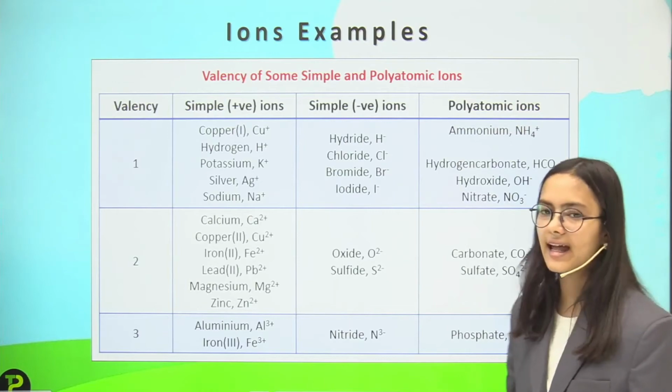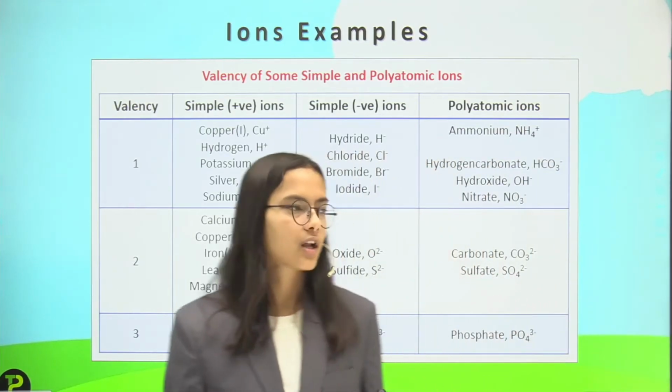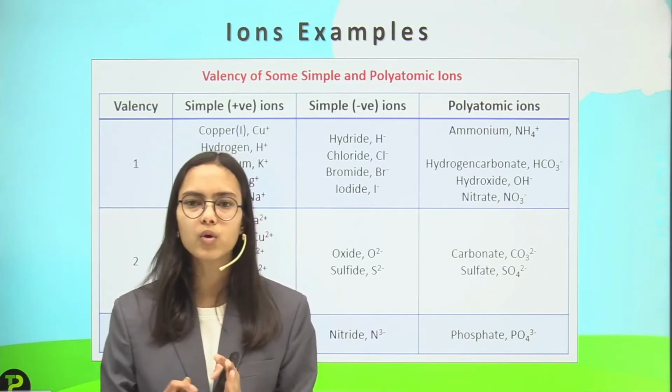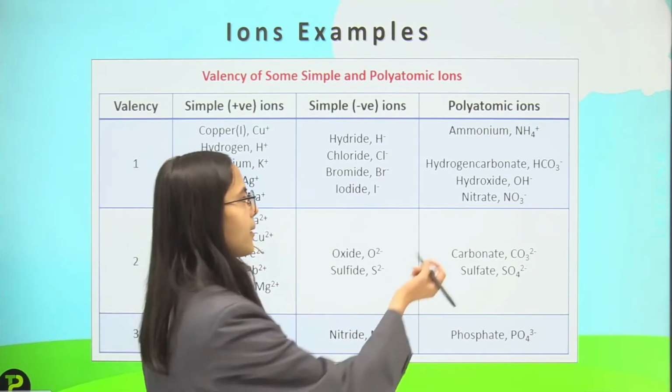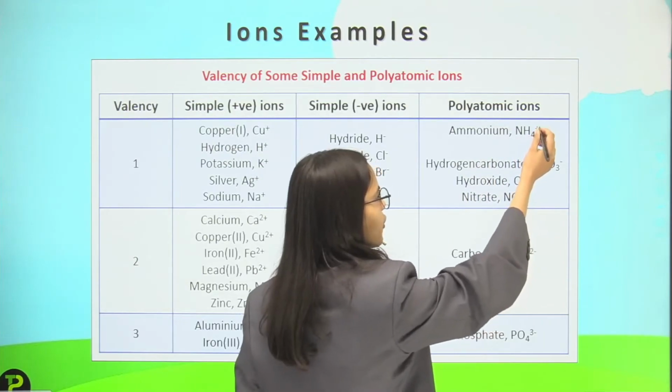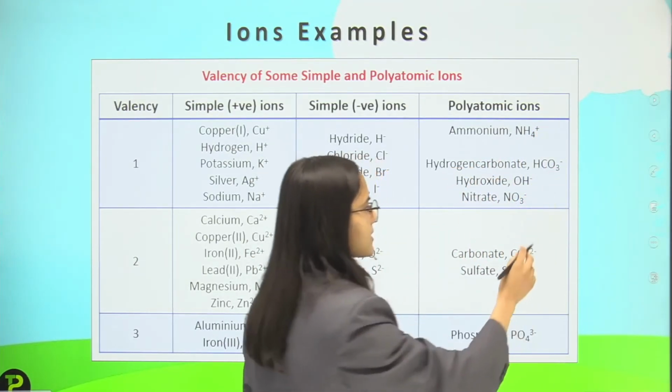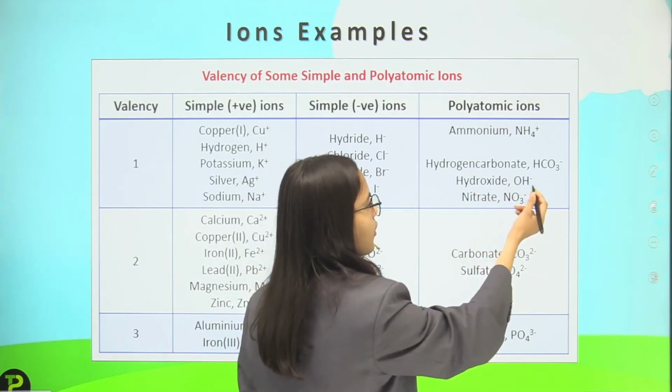And then nitride, that is -3 valency. Now we will discuss polyatomic ions. Polyatomic ions means they have more than one atom. So ammonium has NH4 plus, and then hydrogen carbonate, it has HCO3 minus, and then hydroxide ion OH minus, then